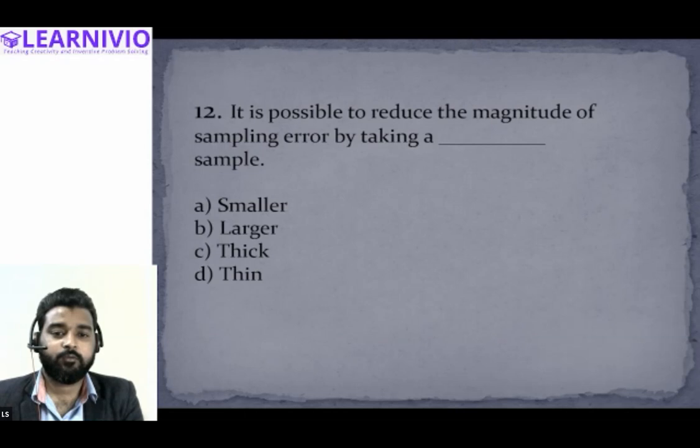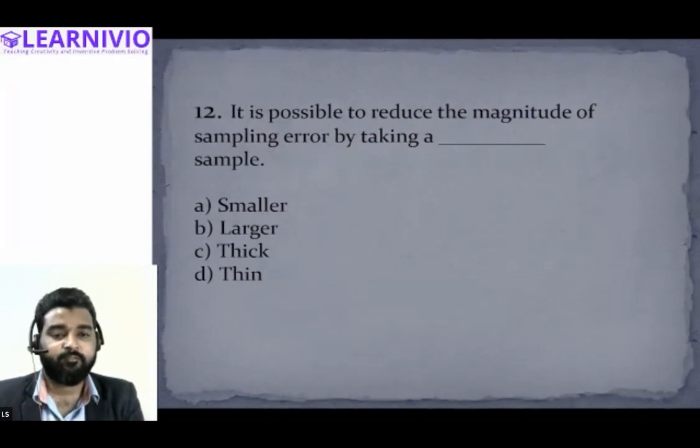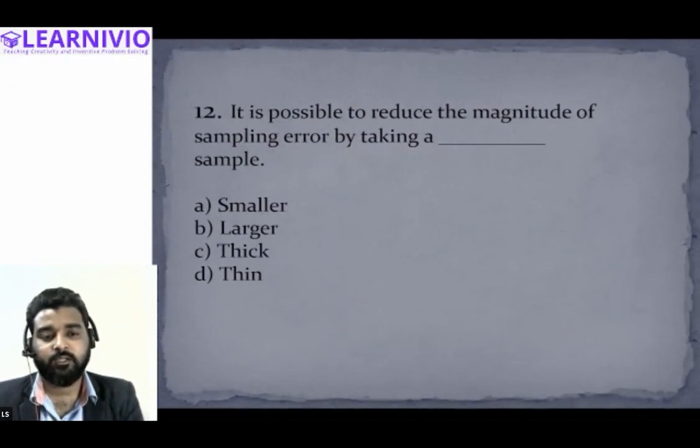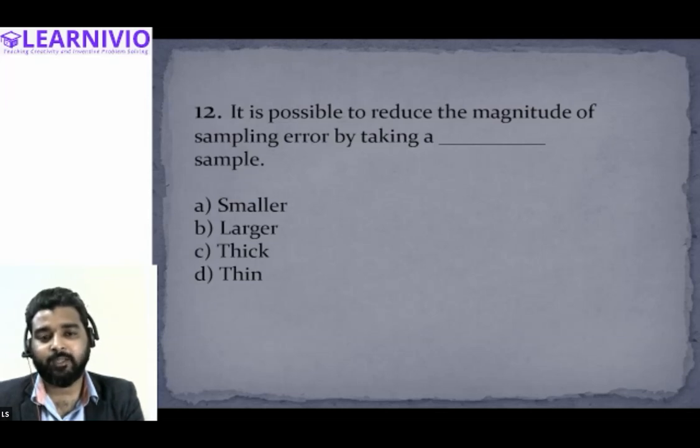Yes, larger. Take the example I have just given: if I am auditing the financial accounts of a particular entity, and there are 5,000 vouchers and I only check 10, that means I have taken a small sample. If I want to reduce the sampling error, I should take a larger sample. So sampling error can be reduced by taking a larger number of items as a sample.